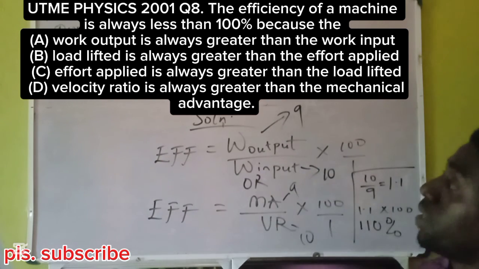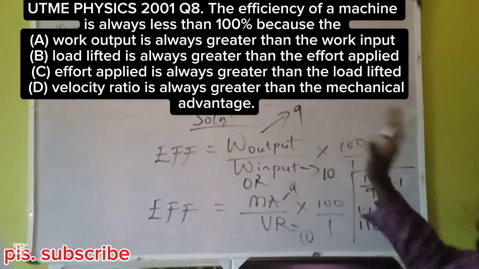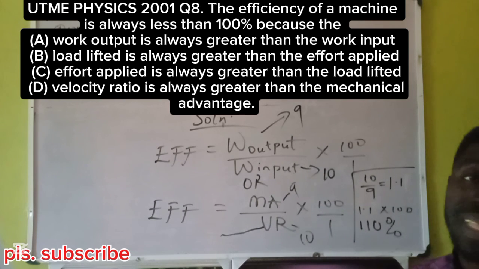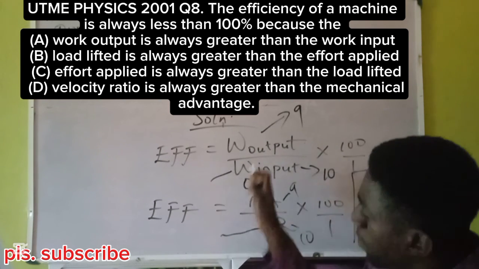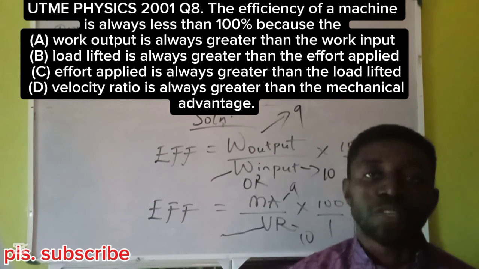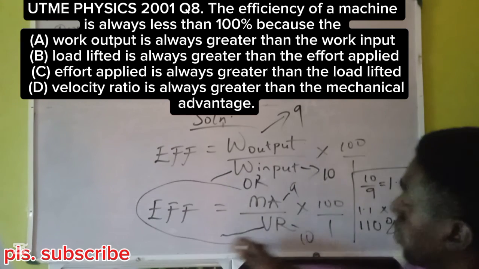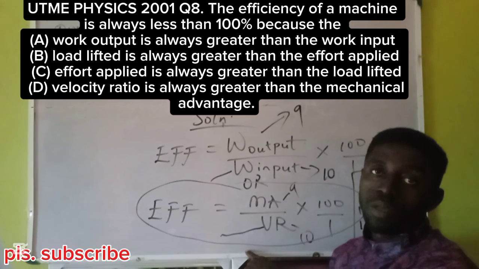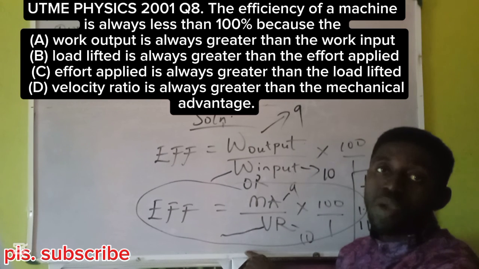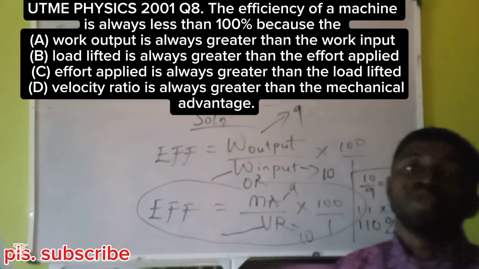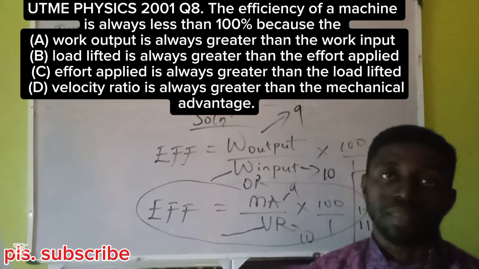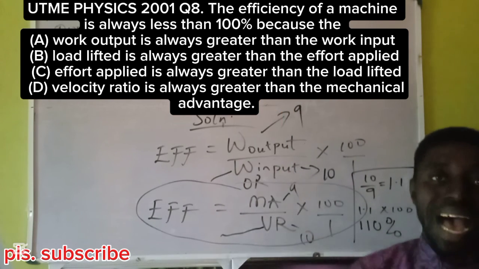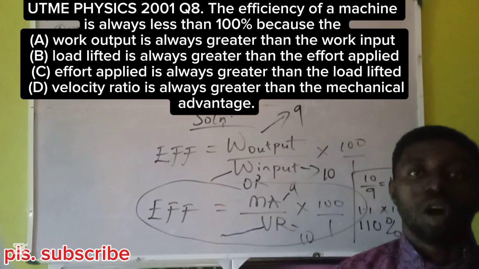Then coming to the last one. Velocity ratio is always greater than the mechanical advantage. That's what we said. VR must be greater than MA. The same way work input must be greater than what? Work output. So the best option, you can see the equation is taking its basis from MA over VR, where VR must be greater than MA. So we can get something less than 100%. That is the real machine.